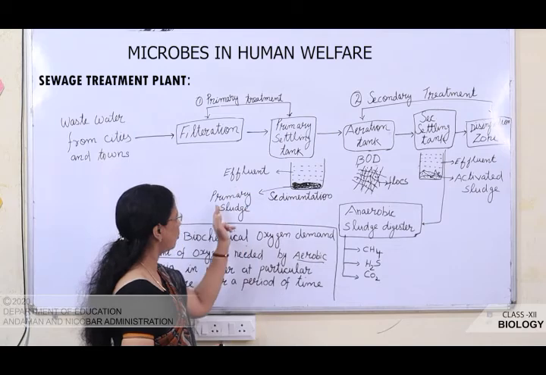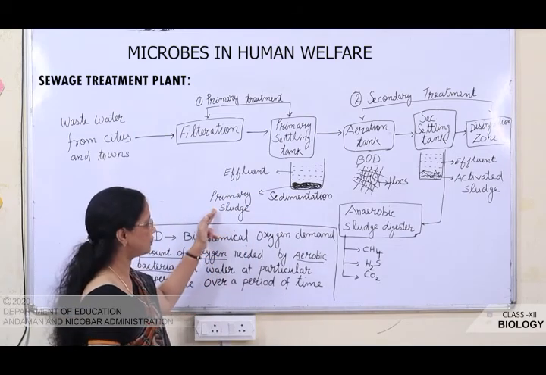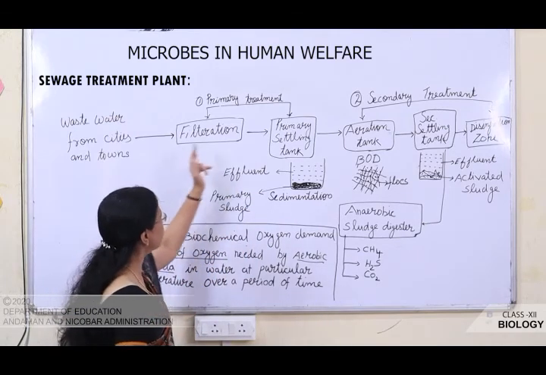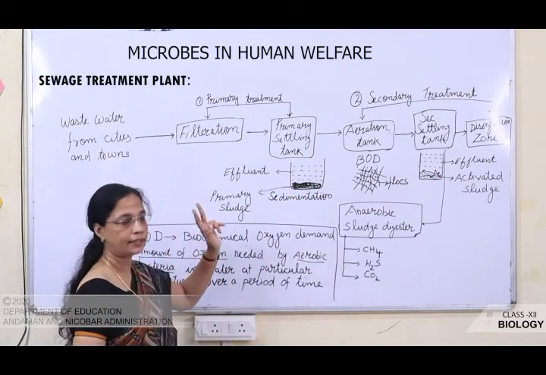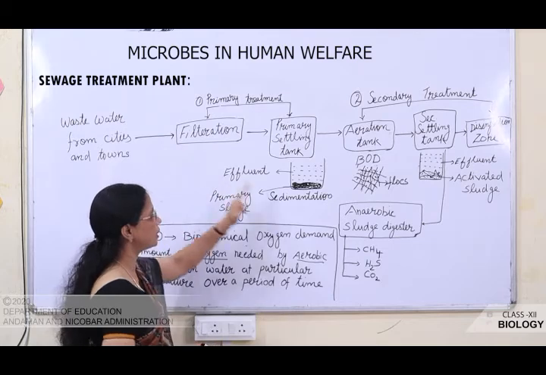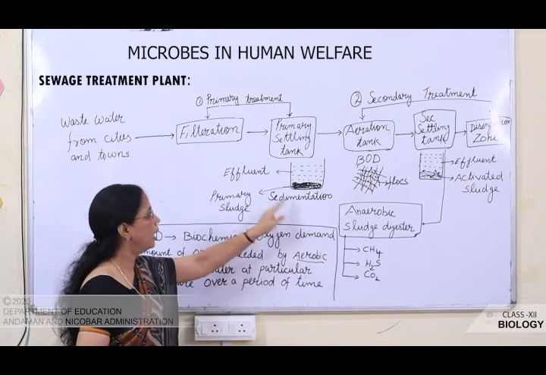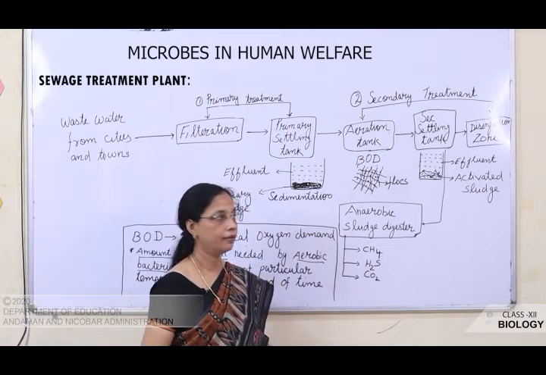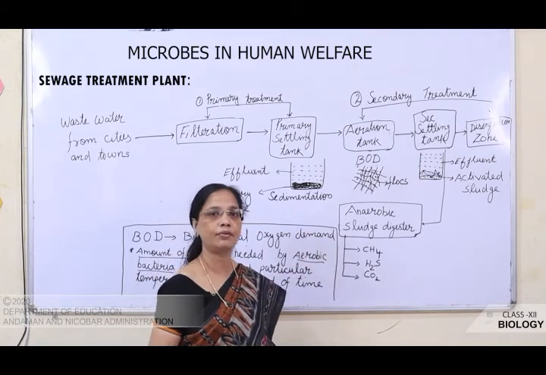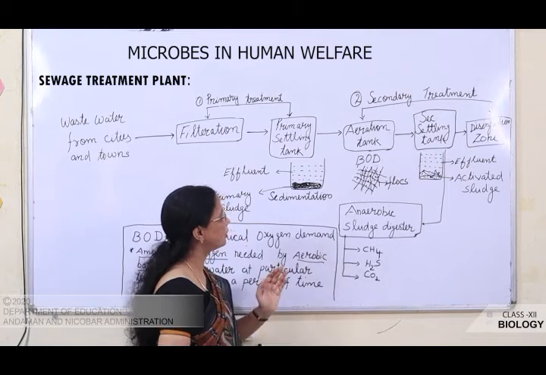The sediments are known as the primary sludge. Now, this is the physical treatment. So, two steps are there in the physical treatment. One is filtration, second is sedimentation. Now, the effluent is transported into the aeration tank. From there starts the secondary treatment. What happens in the secondary treatment?